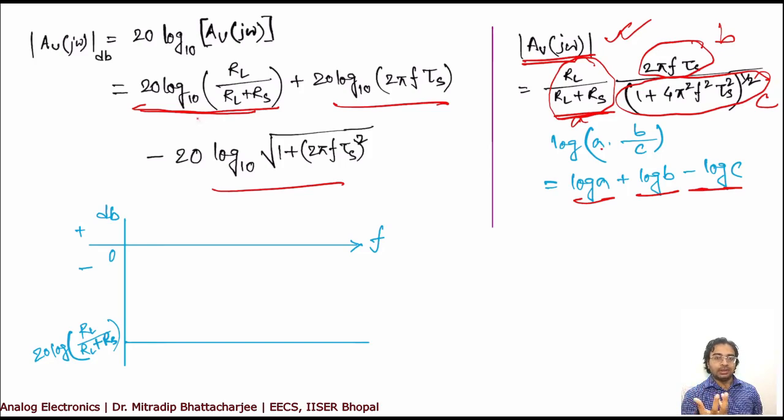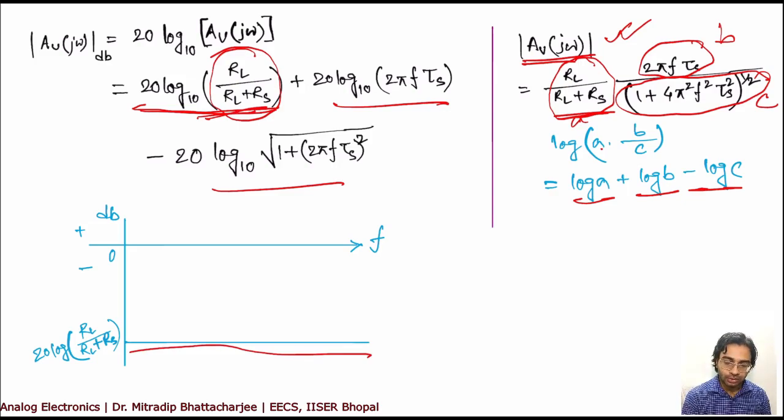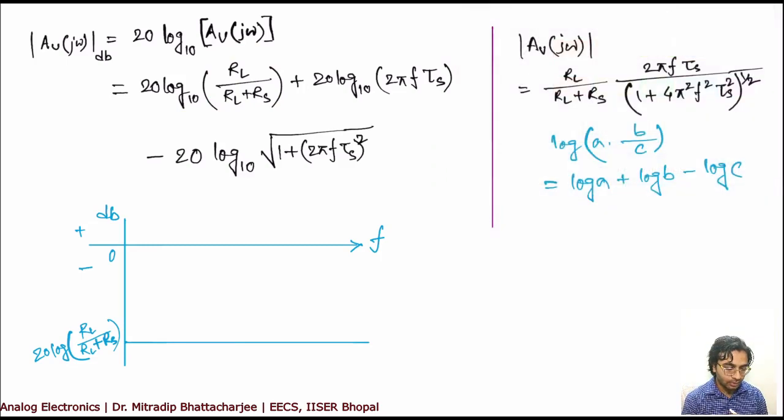So let us see the plot of each term with respect to frequency. Now if you see, the first term is a constant. This will be a constant value, as it is shown here with respect to frequency. There is no change. So this is 20 log RL divided by RL plus RS. So this is a constant value, right?